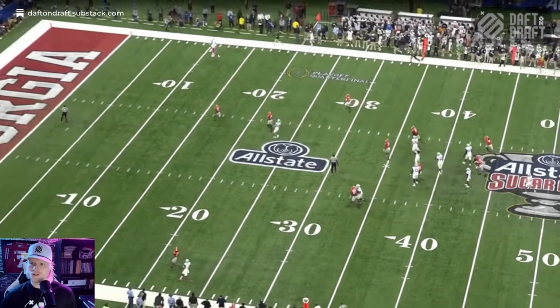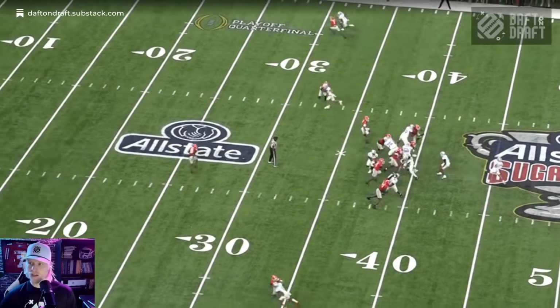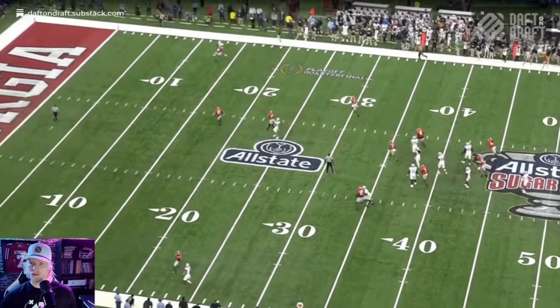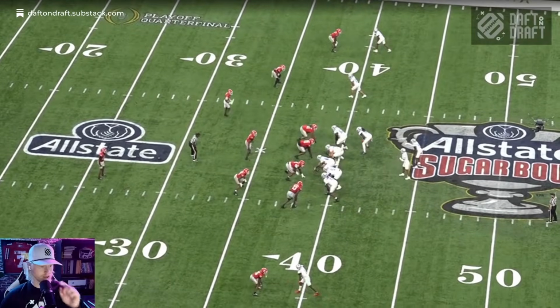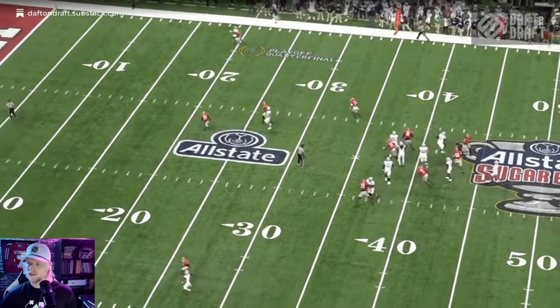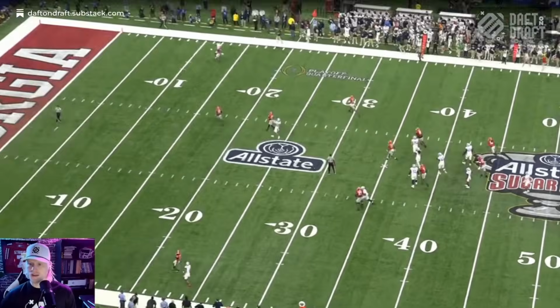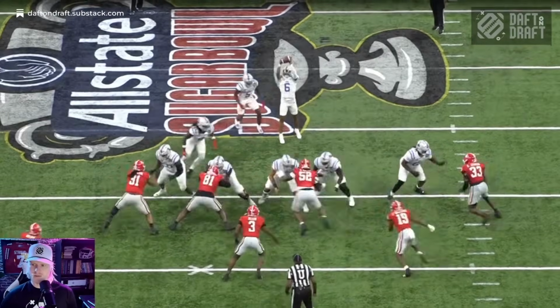Just a go ball. Where's that ball leveraged? I like that ball. I'm going to have to watch the other angle, but I feel like that's on the money and leveraged towards the boundary and away from the defender. So that's one I tend to give credit to. I don't think that ball's necessarily tracked well. So we're looking at the 39, middle of the field, to the 10. So 29 yards from line of scrimmage to the point.